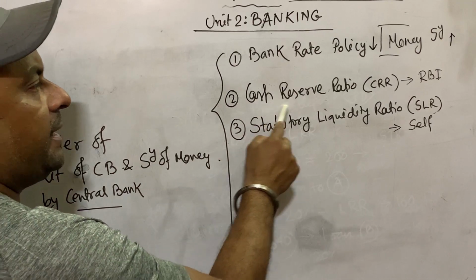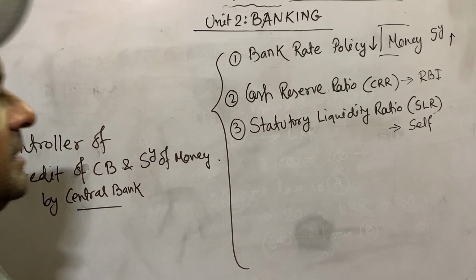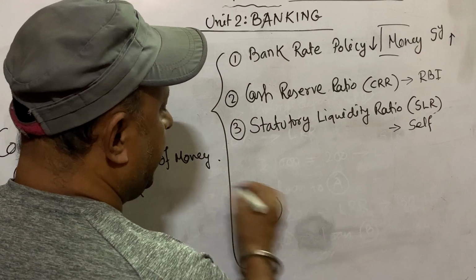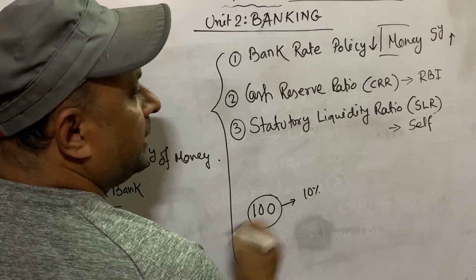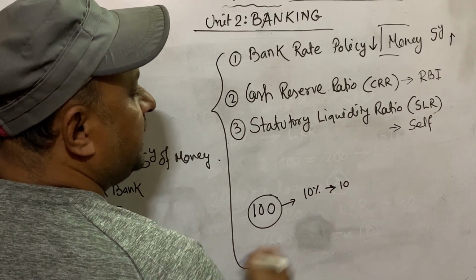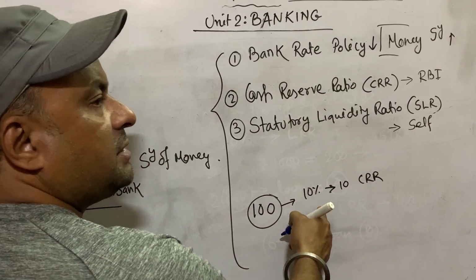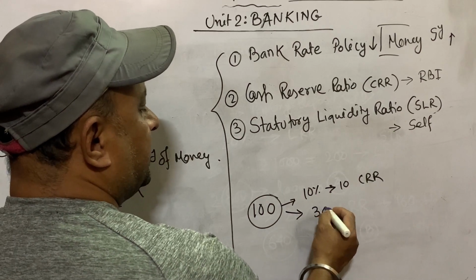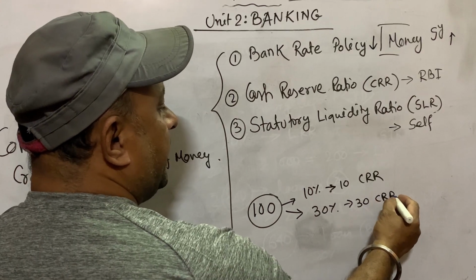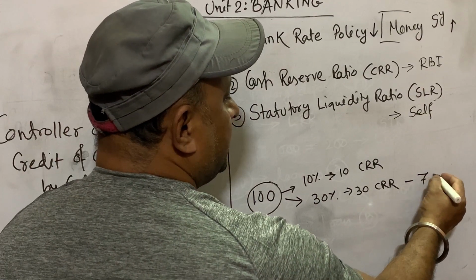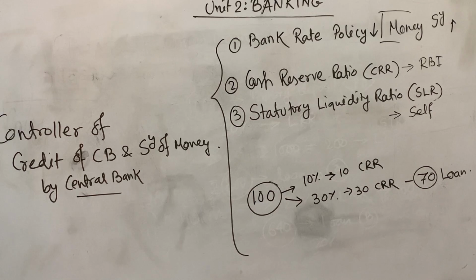How? If the central bank increases the CRR, then commercial banks have to maintain more deposits with the central bank. Suppose a commercial bank has 100 rupees in hand. Generally CRR is suppose 10%, meaning the commercial bank has to keep only 10 rupees as CRR with the central bank. Now if the central bank wants to reduce the money supply, they make it 30%. Meaning out of 100 rupees, 30 rupees they have to keep as CRR with the central bank, and the rest 70 rupees they can give as loan in the country. So their loan giving capacity is reduced.